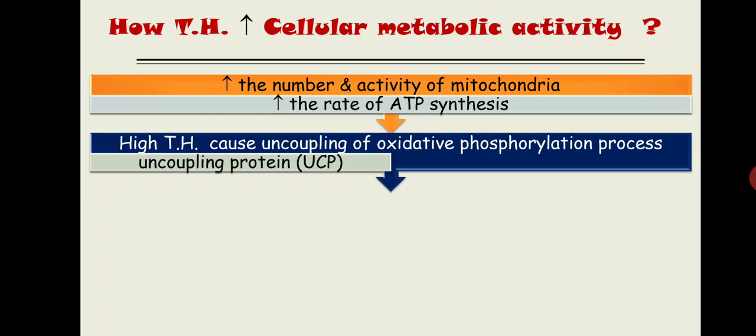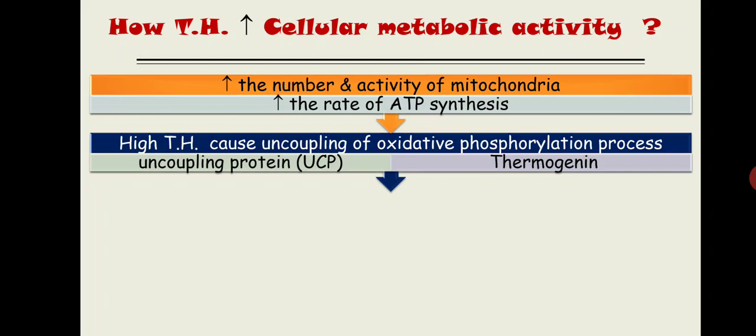The short form is UCP. There are three different types of UCP: 1, 2 and 3. UCP1 is present in brown adipose tissue, and UCP2 and 3 in the cardiac cells. So write it down somewhere: UCP1 for brown adipose tissue, UCP2 and 3 in cardiac cells. In some books this UCP is written under the name thermogenin, and this name is designated for UCP1, the brown adipose tissue.